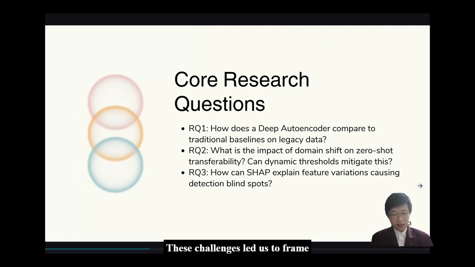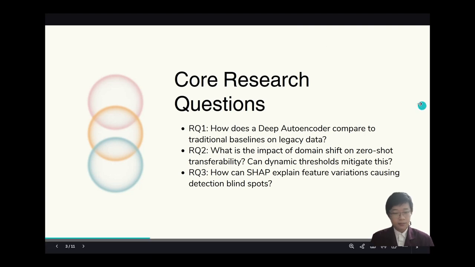This challenge led us to frame three core research questions. Firstly, how does our proposed deep autoencoder perform against standard baselines on legacy data? Second, exactly how much does domain shift ruin zero-shot transferability, and can we fix it without retraining? And last but not least, the third question: how can we use explainable AI, especially SHAP, to understand exactly why the model makes mistakes in new environments?